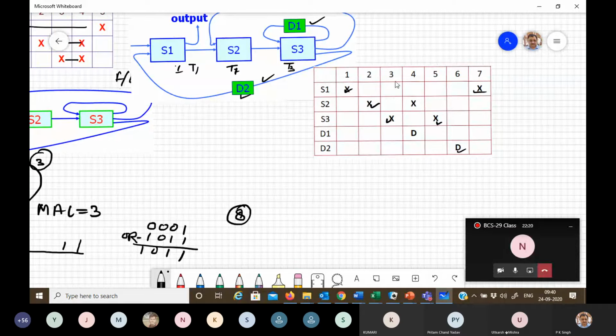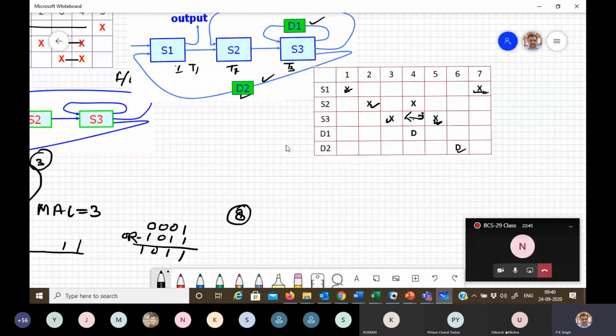Here you will get a delay of 1 clock. This is a pipe clock duration. Then this is delayed again by 1 to get the output T1. So one more delay.